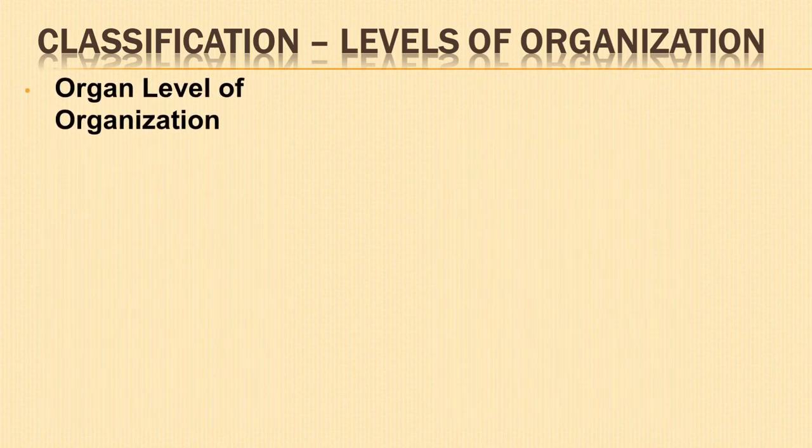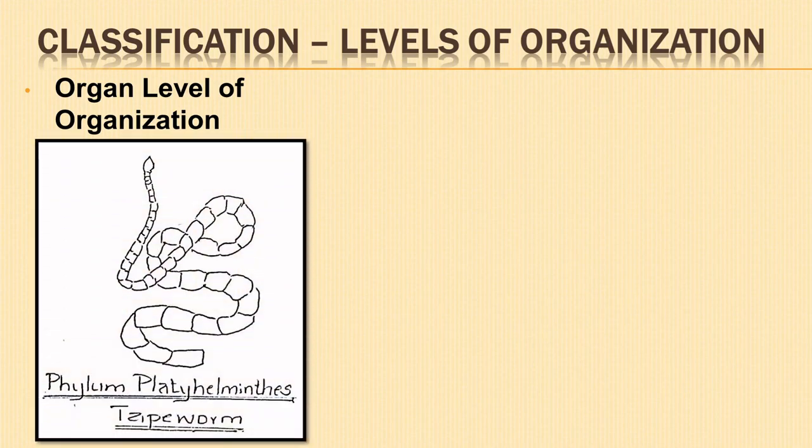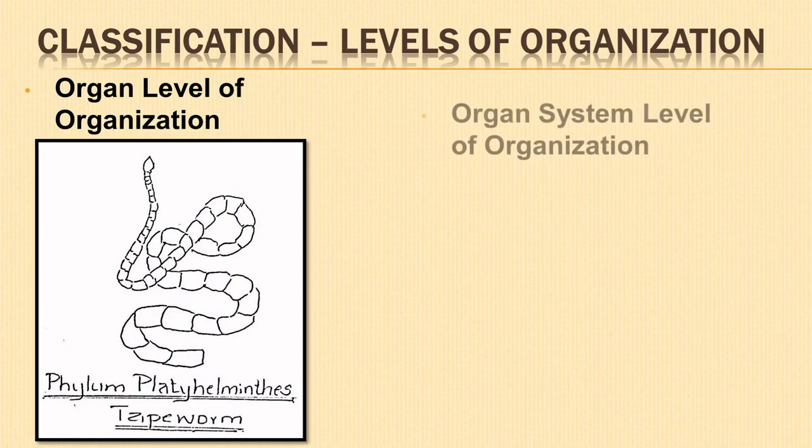Organ level of organization. Tissues with similar functions group together to form organs which perform respective physiological functions. Examples are members of phylum Platyhelminthes, for example flatworms.